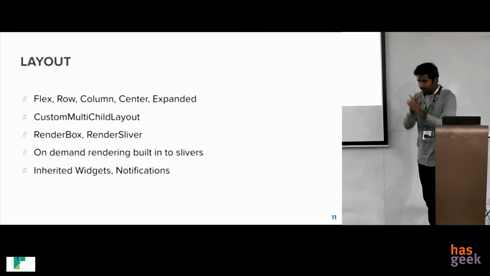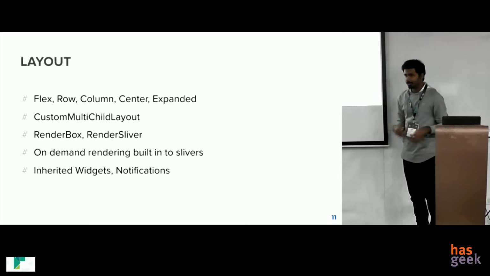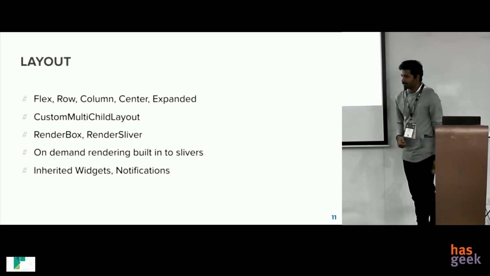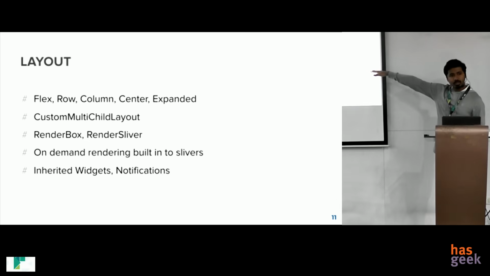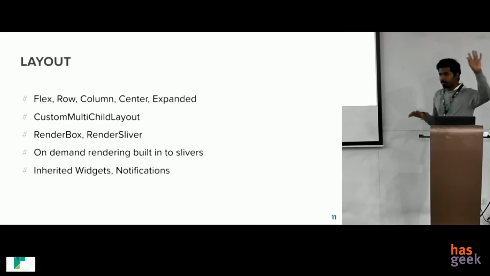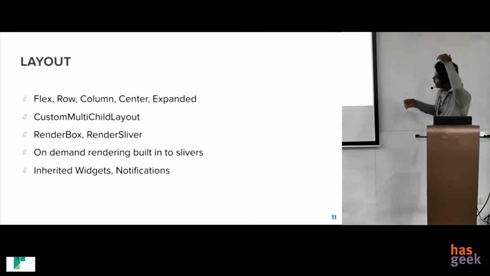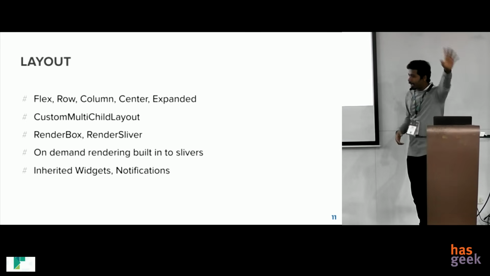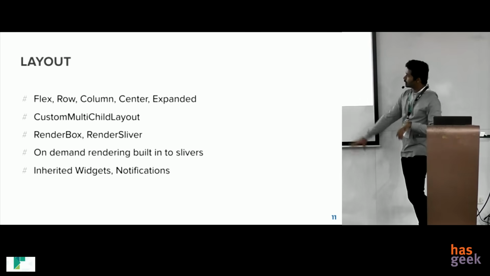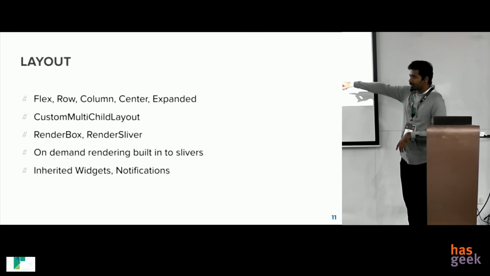So if you have a tab bar that has multiple sheets on it, it won't render the second sheet until you start moving the page. This actually reduces the memory consumption a lot. And Flutter allows communication between two widgets in the tree. You can communicate some data from a parent widget to the child widget through something called an inherited widget. This is like how React's context API works.